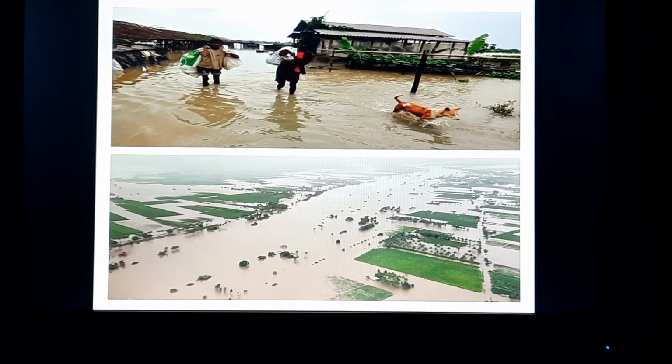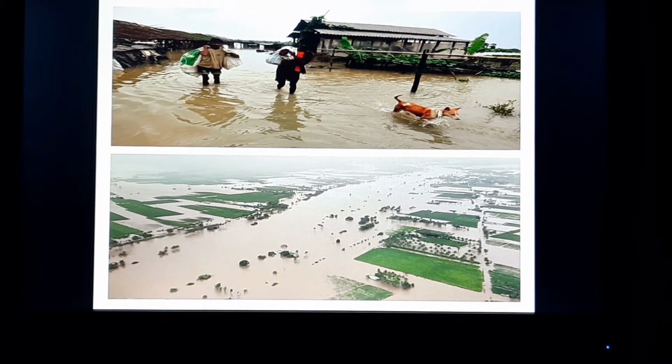Their homes, their houses are waterlogged, they have a food crisis, a shelter crisis, and they have no crops to do agriculture. The dog is also suffering from this flood. There are so many after effects of this flood, and people suffer for so long. You can see in this picture also the whole region is waterlogged. The agricultural land is fully waterlogged due to flood. Though the storm and the heavy rainfall have passed, the waterlogged region suffers for so many days after the flood.